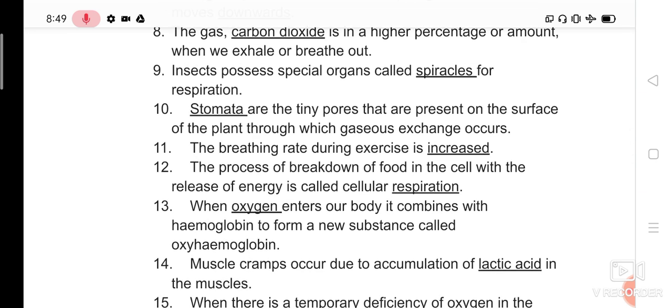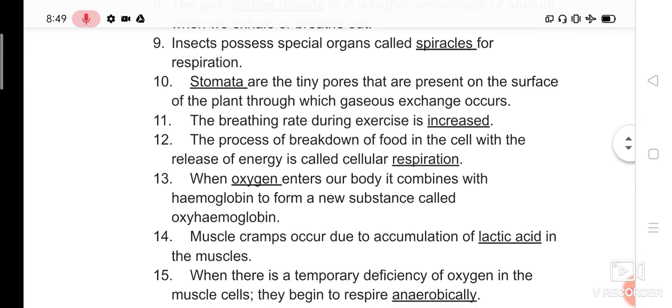Question number 9. Insects possess special organs called dash for respiration. See, I told you lungs; for us so many respiratory organs are there. If you take fish, it is gills. Like that, if you take insects, which organ is special for respiration? That is nothing but spiracles, which are present on the sides of the body. They are called spiracles.